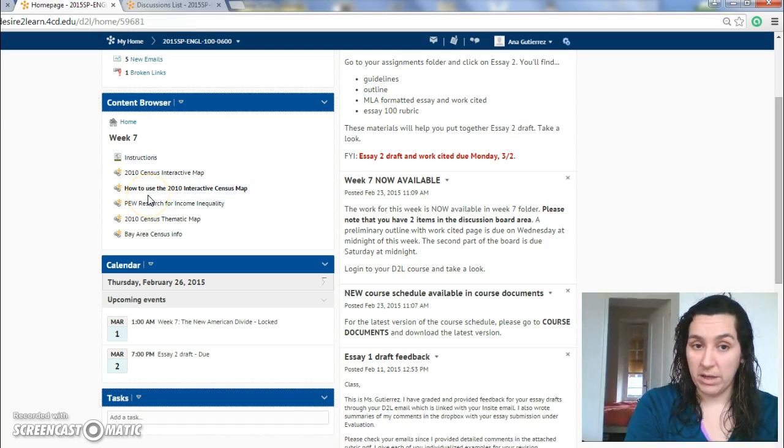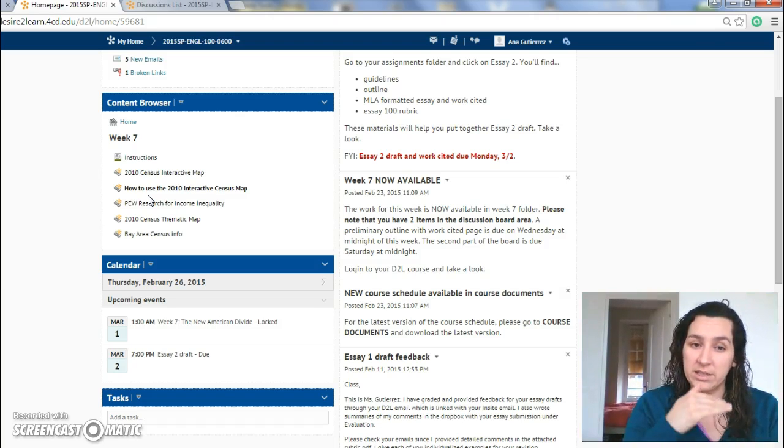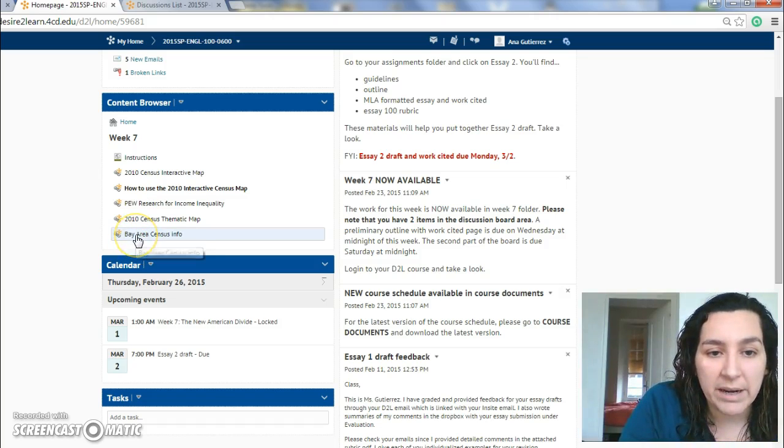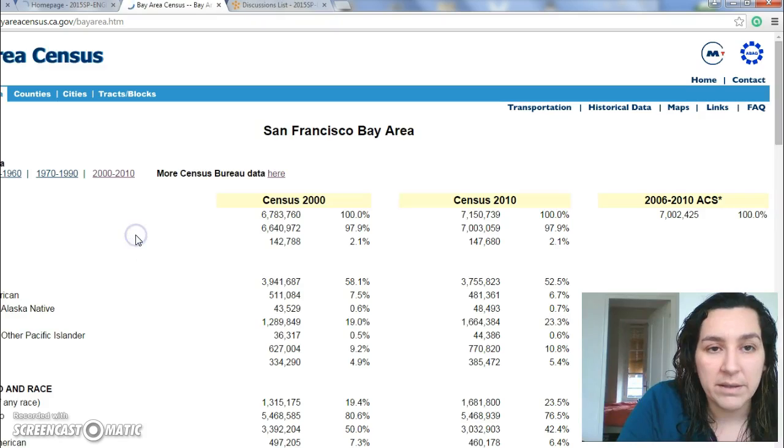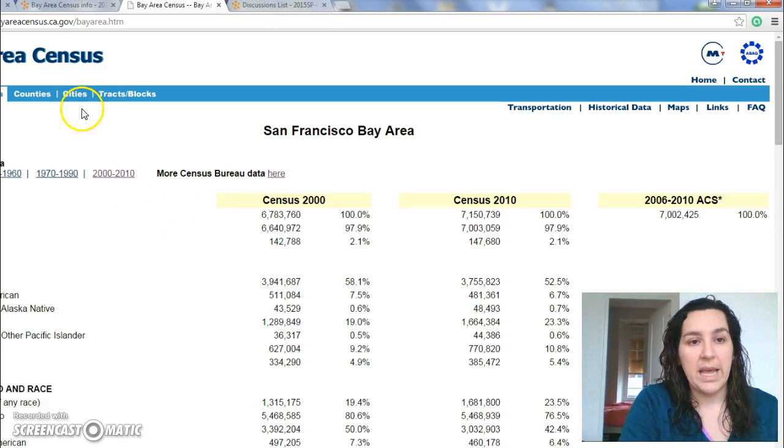Now, a lot of you guys are very visual, so for you guys I would definitely suggest starting with the interactive map. But to get the quick and dirty information, to start filling that out before visualizing it, you can go to bayareacensus.gov. I'll go ahead and click on it here, and you can actually look at information by cities.